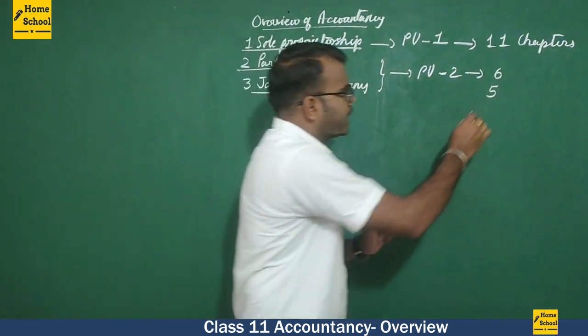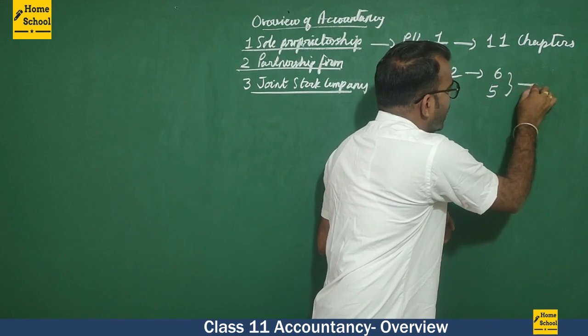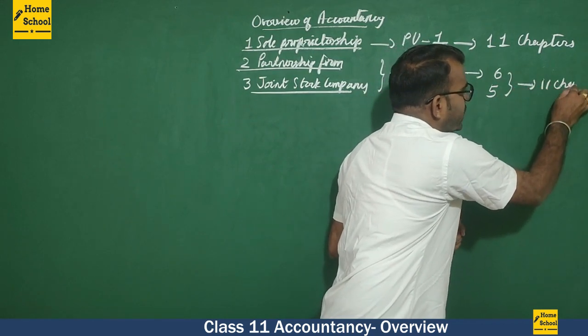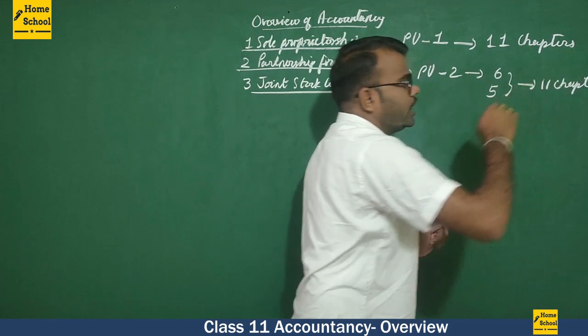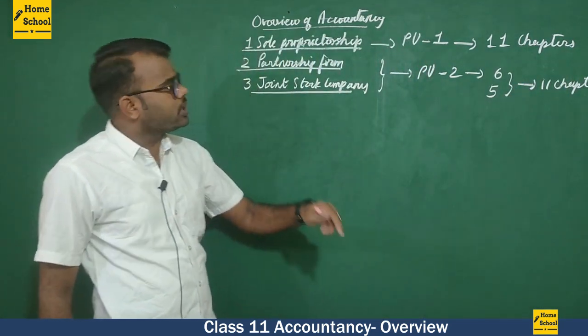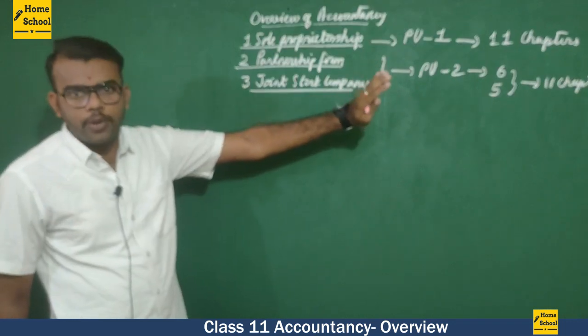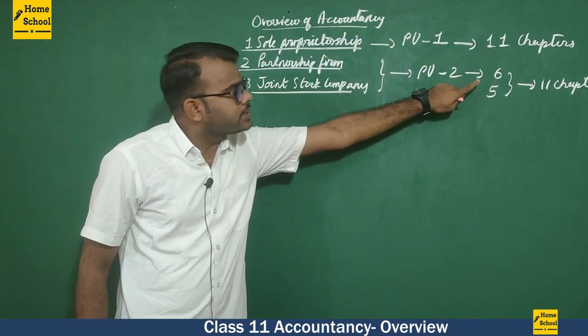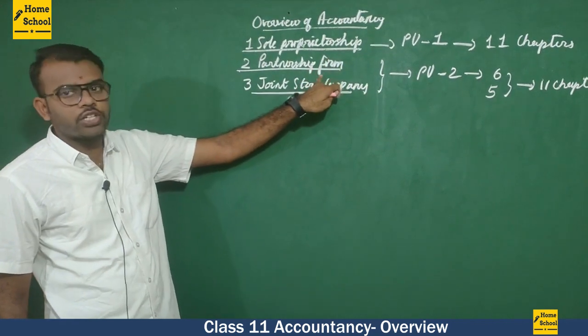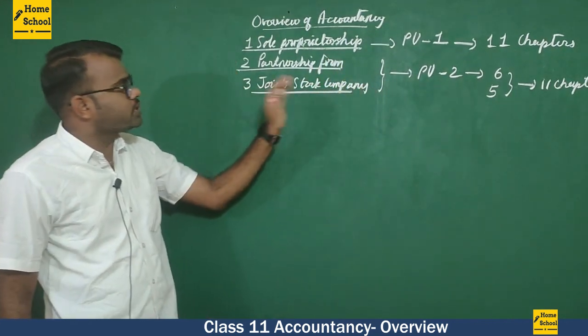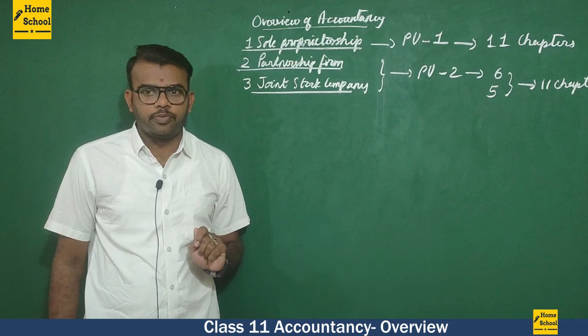So in the second PUC also we have 11 chapters to read. In the first PUC, the 11 chapters are completely for sole proprietorship. In the second PUC, in those 11 chapters, 6 are for partnership firm and 5 are for joint stock company.